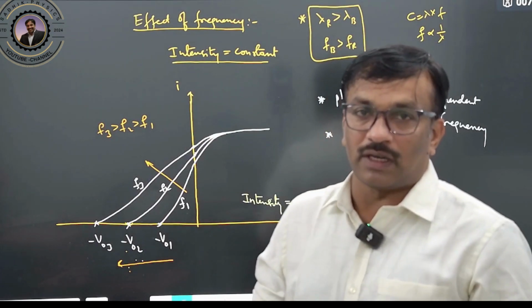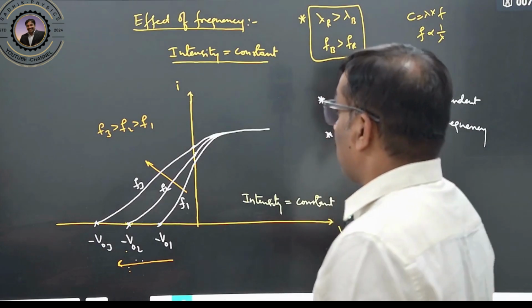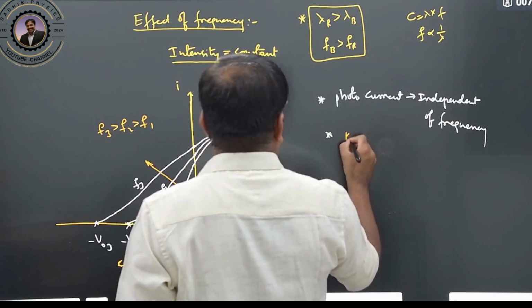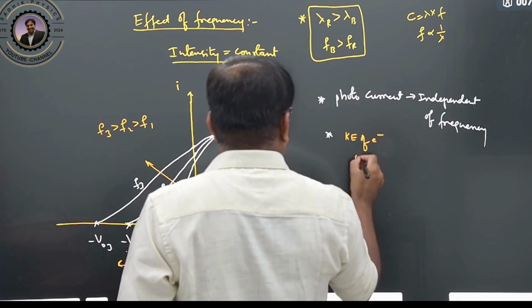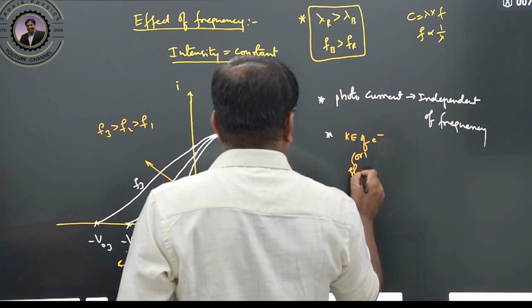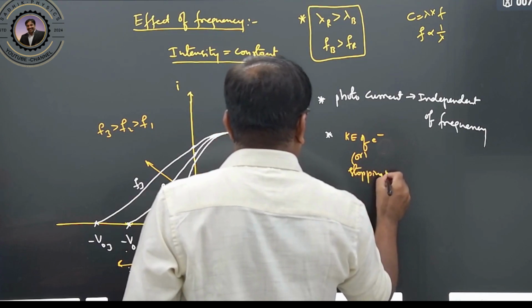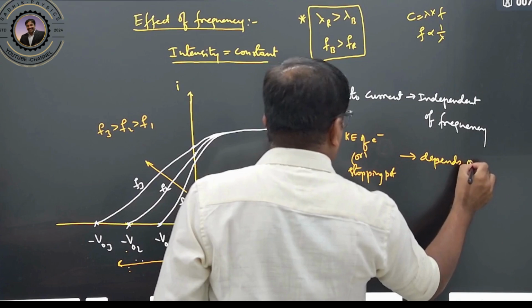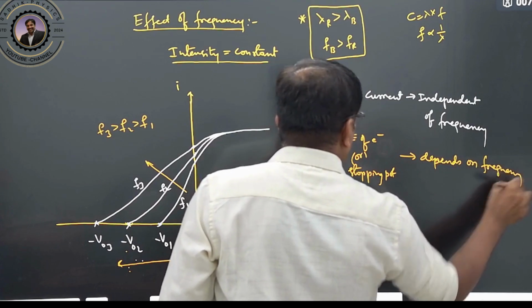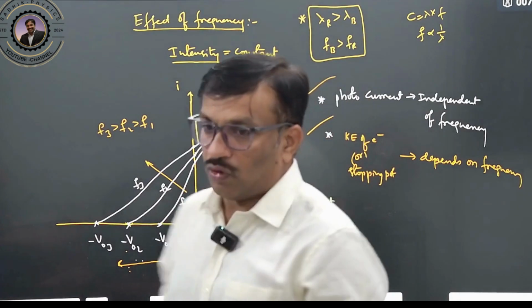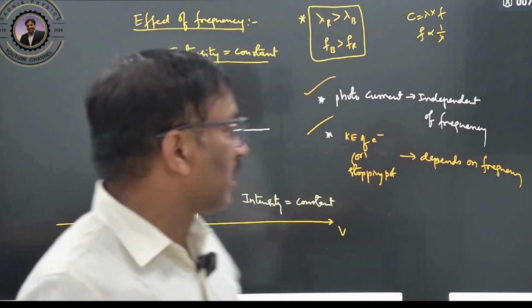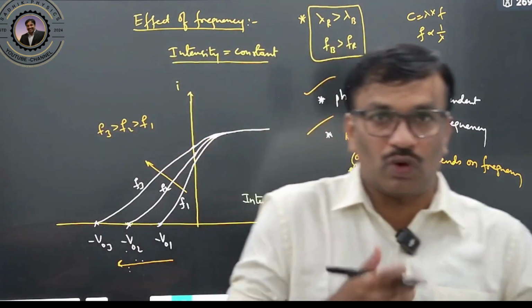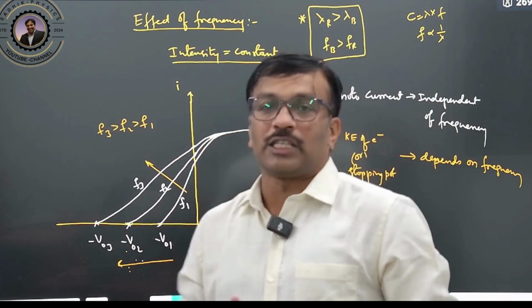Stopping potential is increasing means what? Kinetic energy is increasing. That means frequency shows an effect on the kinetic energy. Therefore the kinetic energy of the emitted electron, or the stopping potential, or cutoff voltage, purely depends on frequency only. These are the 4 points which you are observing in photoelectric emission, the total experimental observations.